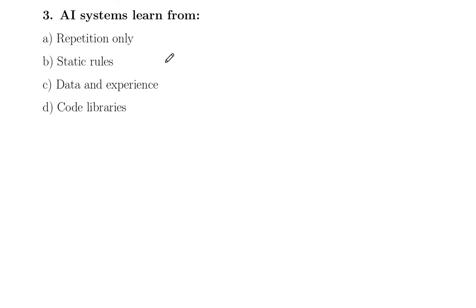Question number 3, AI systems learn from repetition only, static rules, data and experience, and code libraries. The correct option is AI systems learn from data and experience. That is option number C.